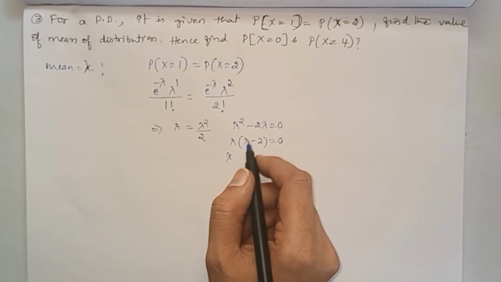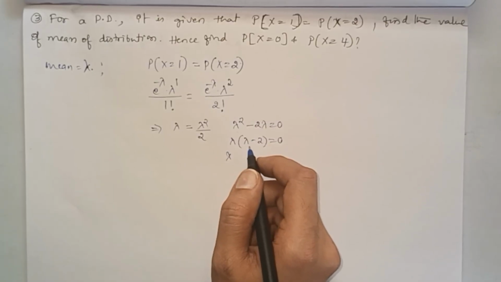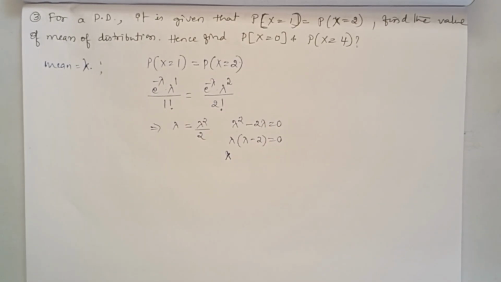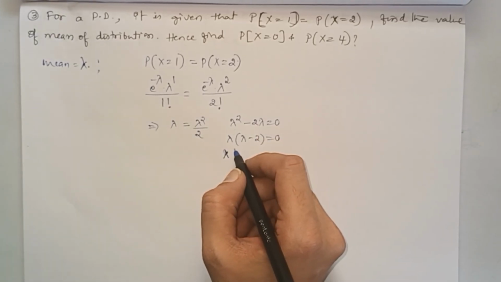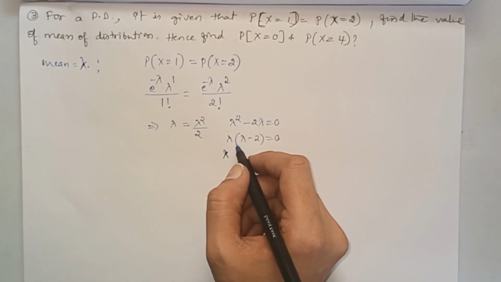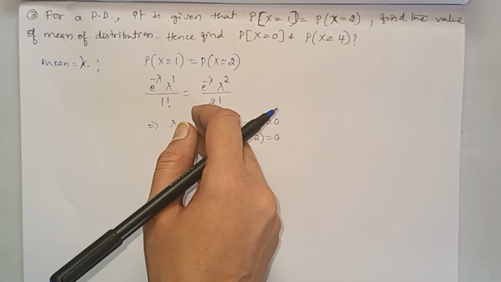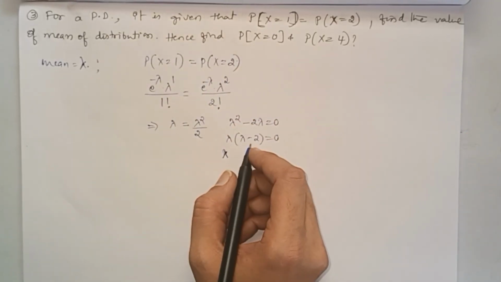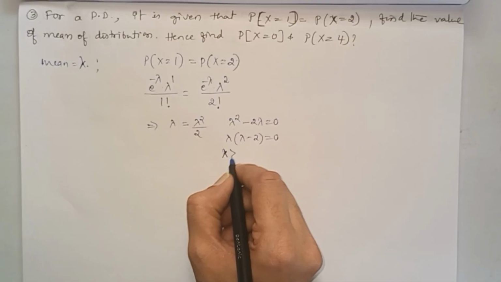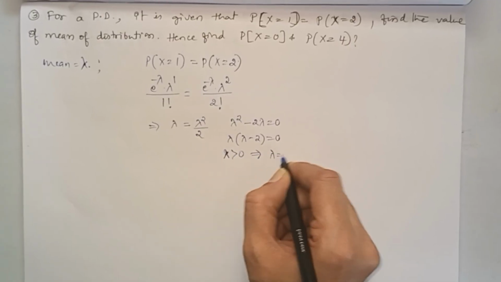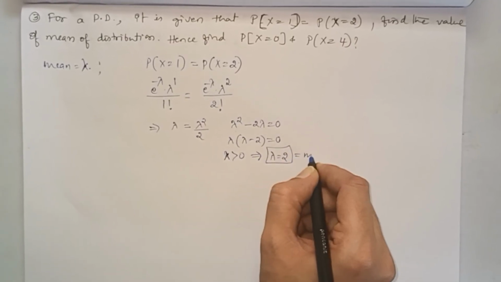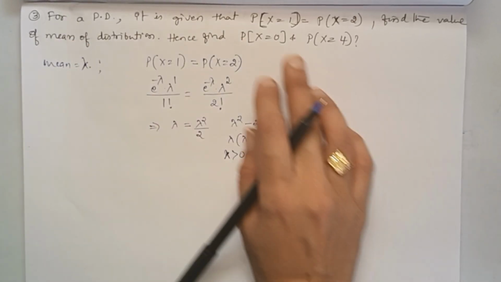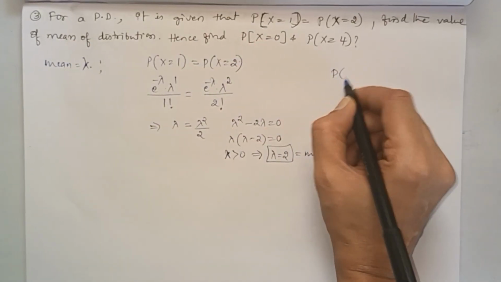But lambda equal to 0 is not possible because lambda is always greater than 0. Lambda is always greater than 0 because lambda equals np. If lambda becomes 0, np becomes 0. Either n should be 0 or probability should be 0, so the Poisson distribution doesn't exist. So lambda greater than 0 implies lambda equal to 2. This is equal to the mean. We got the value of the mean: mean equal to 2.